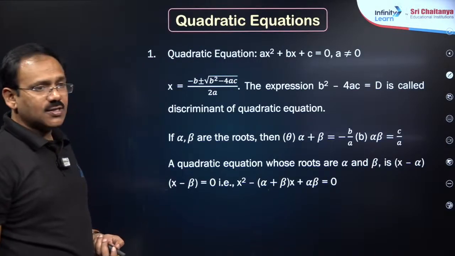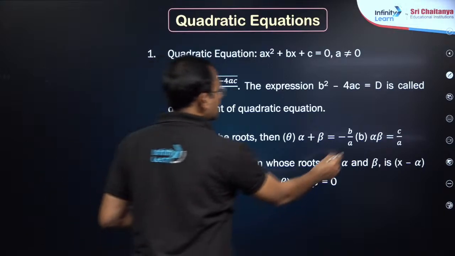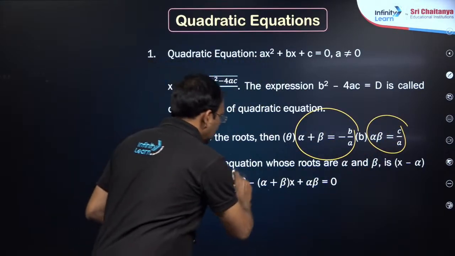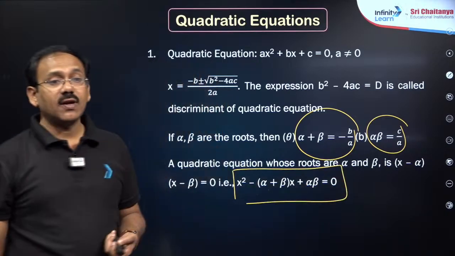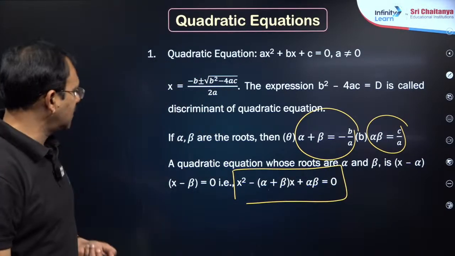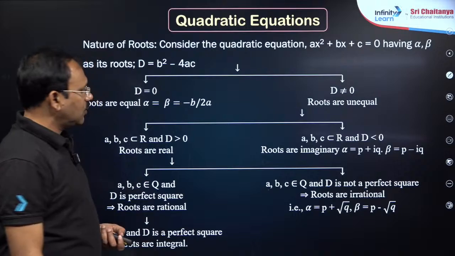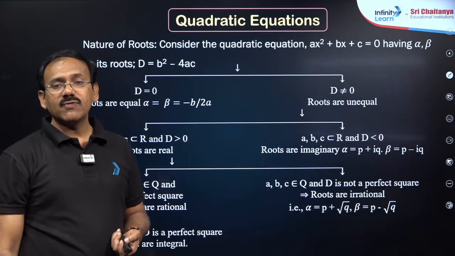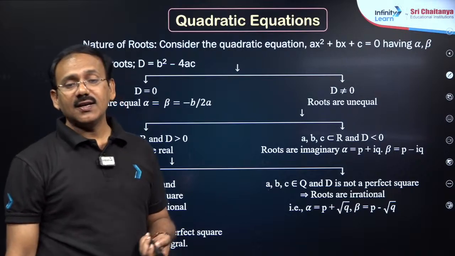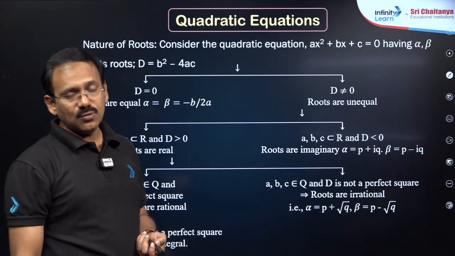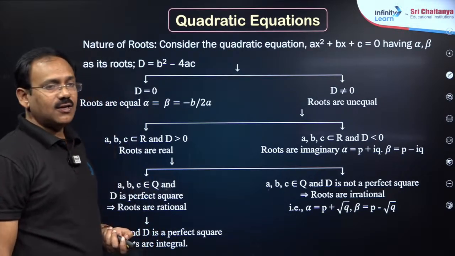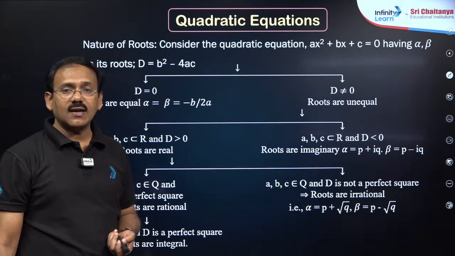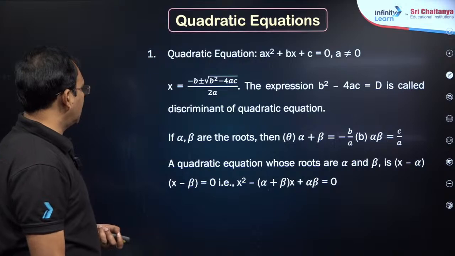If a quadratic equation is given, the sum of the roots is minus b by a, the product of the roots is c by a, and if roots are given, the quadratic equation is x square minus (alpha plus beta) into x plus alpha beta equal to 0. The nature of the roots is decided by the discriminant b square minus 4ac: 0 means real and equal, negative means imaginary roots, and positive means different real roots. And if it is a perfect square and a, b, c are rational, you will get rational roots, dear students.